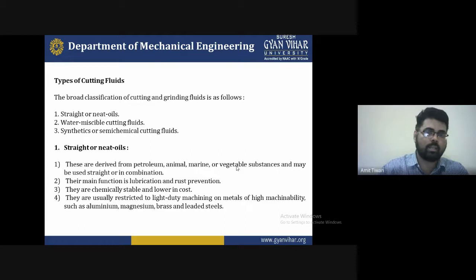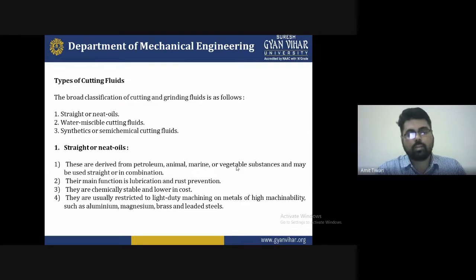Second is the water-miscible cutting fluid, where water is sometimes used as a cooling agent. Third is the synthetic or semi-chemical cutting fluid, which is generally used in the market nowadays.